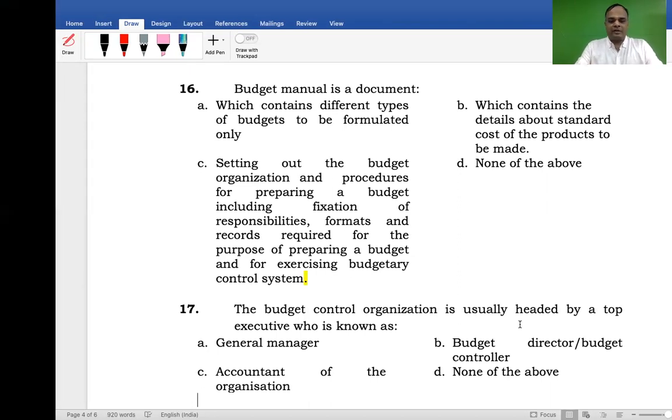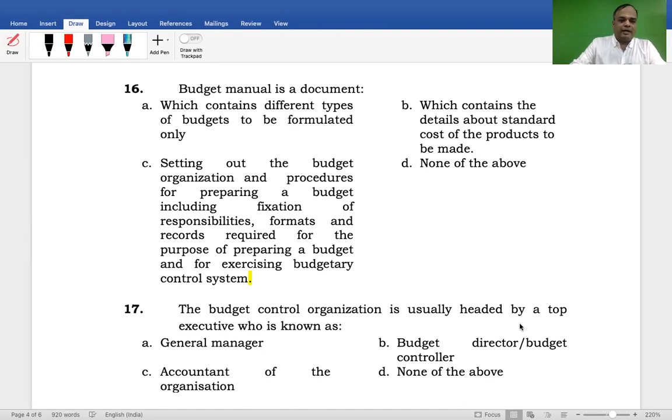C. So this is a direct question with respect to what? The budget manual. The definition of the budget manual. For what purpose is the budget manual there? C is the correct answer. Okay. Next.